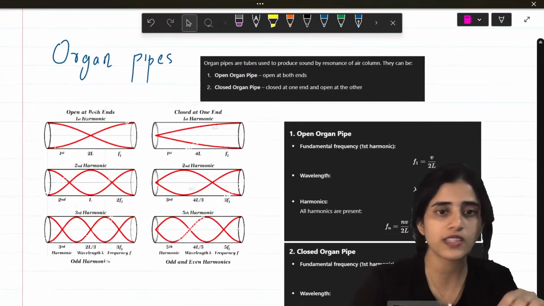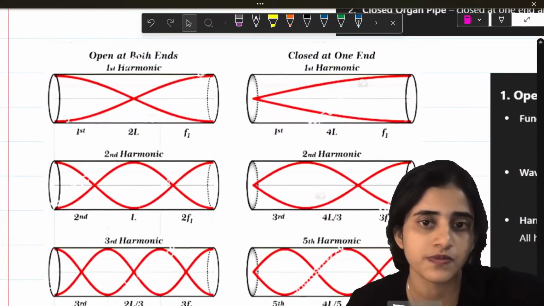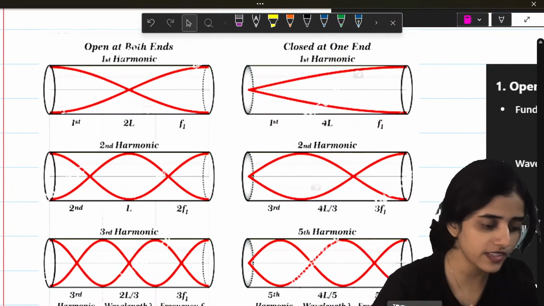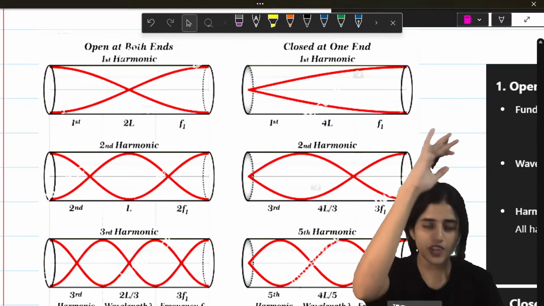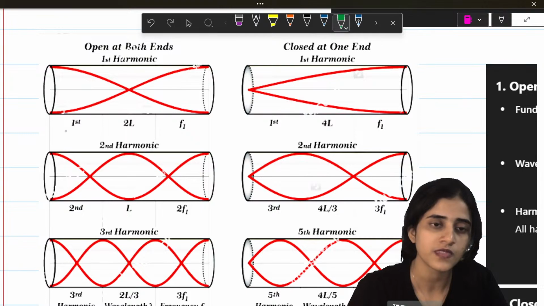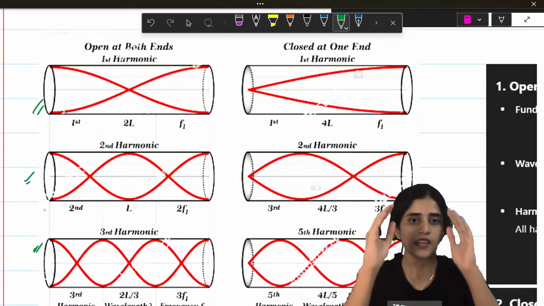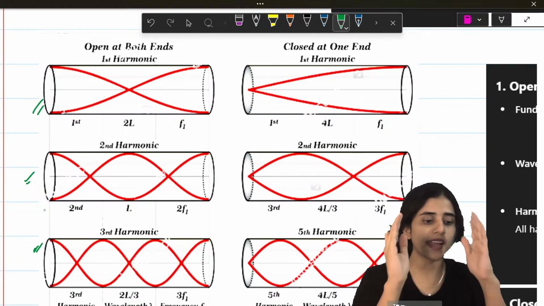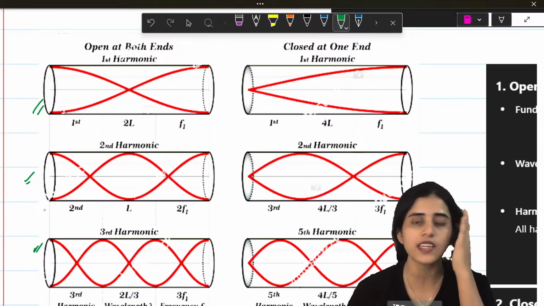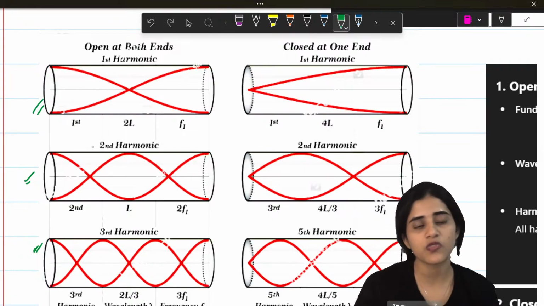So in this picture you can see, the first row, which is all of this, is where the organ pipe is open at both the ends. So what happens for the first harmonic?